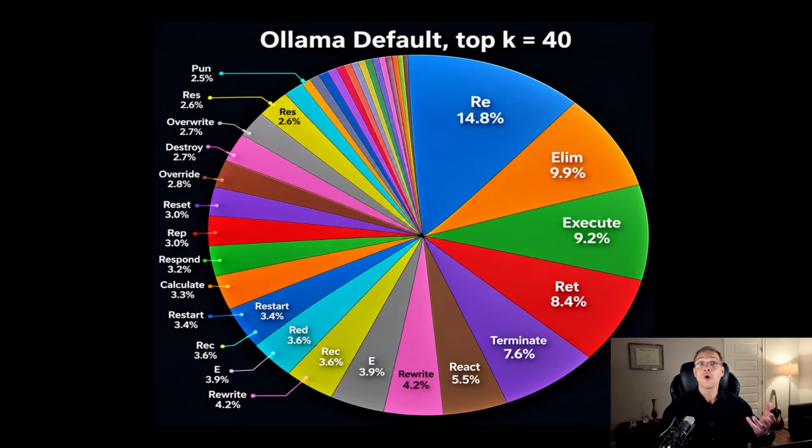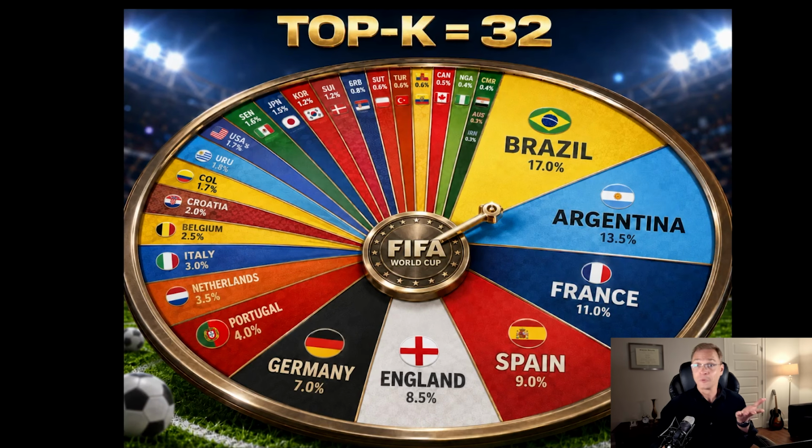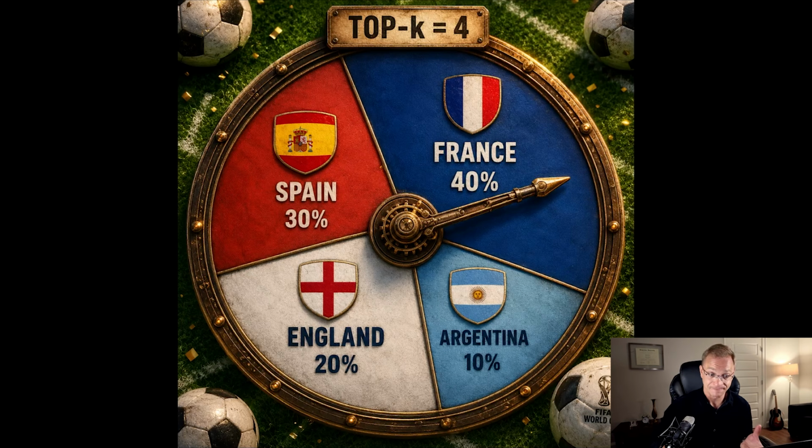Now let's see if Terminator leaves the meaning zone at temperature 3. And at the same time, let's see a new parameter, top K. The top K parameter sets how many top tokens are on the wheel. Ollama's default is 40. GPT, Claude and others use an even higher default. If FIFA used the same approach, the round of 32 would look like this. And for the semi-final, top K is 4, would look like this.